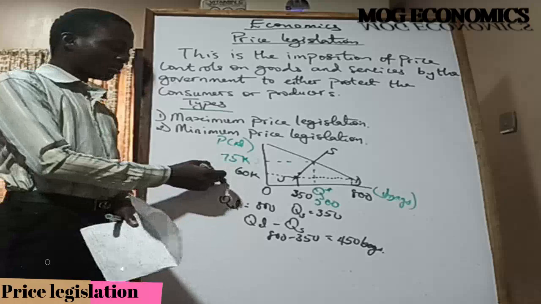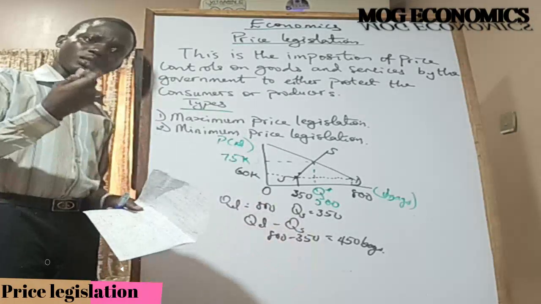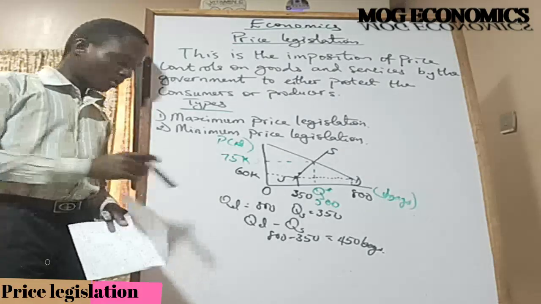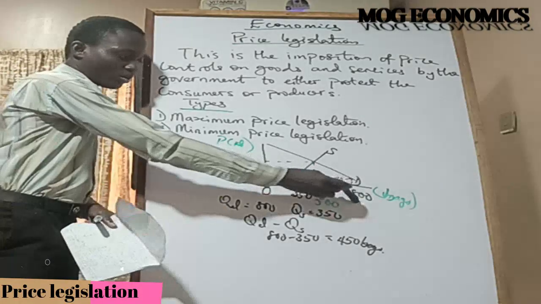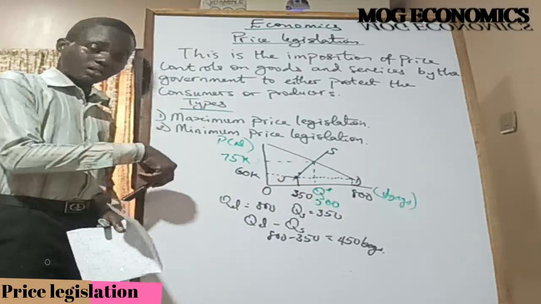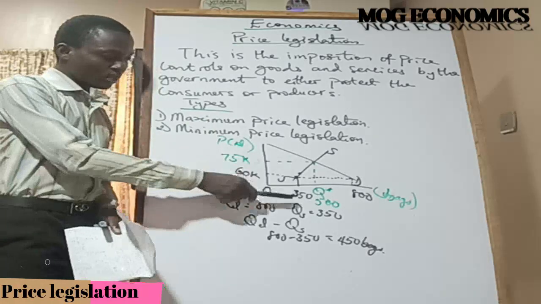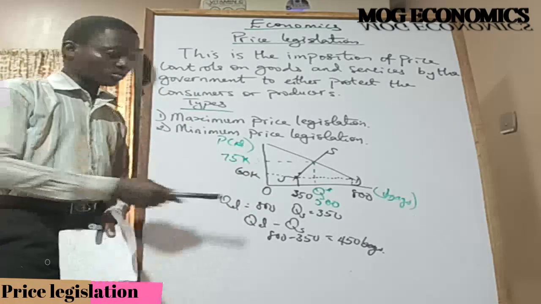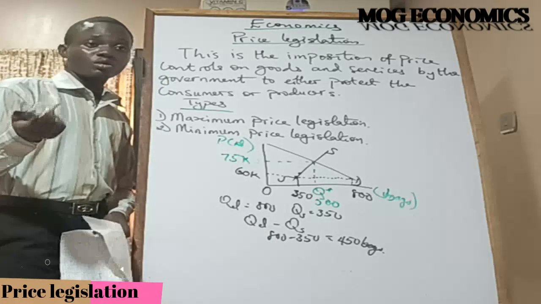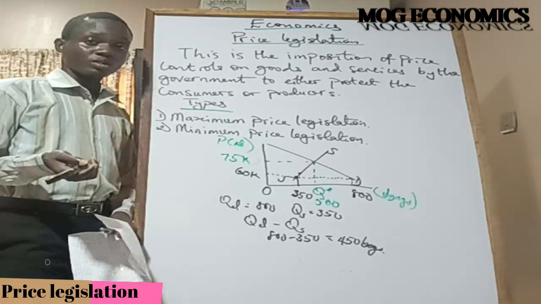Because now at 60,000 naira, from the law of demand and supply, the higher the price, the lower the quantity demanded, and the lower the price, the higher the quantity demanded. So lower the price here, higher quantity demanded from this to this, and then the lower the price, the lower the quantity supplied. That's the law of supply. So suppliers are demotivated from supplying more, so they are supplying less into the market.